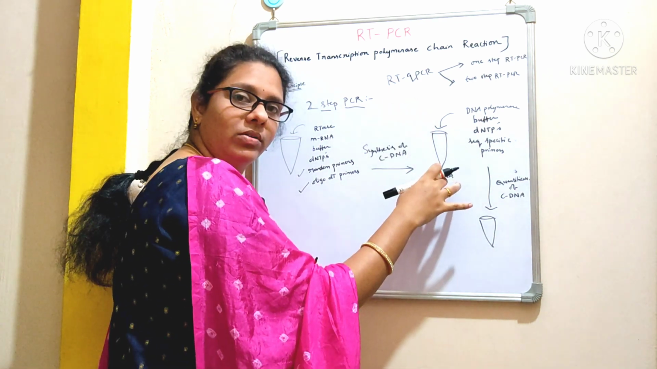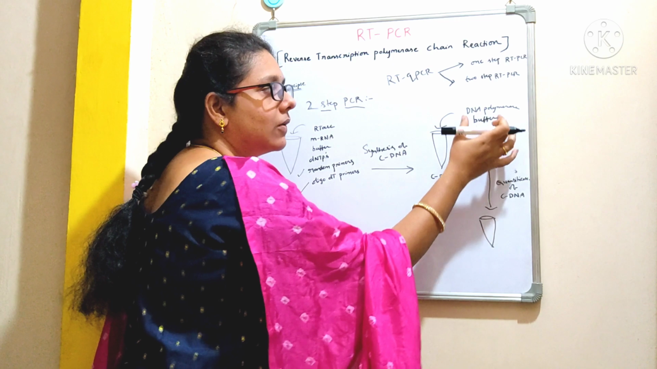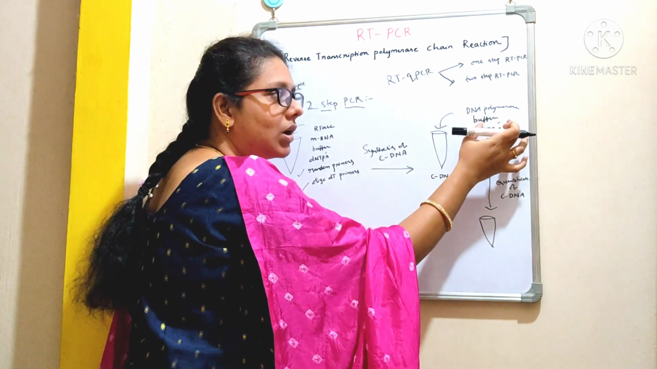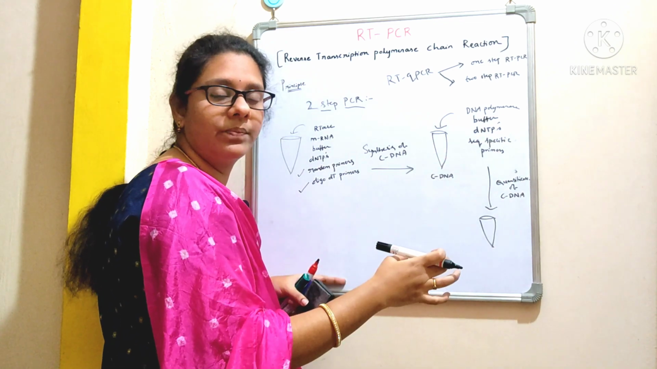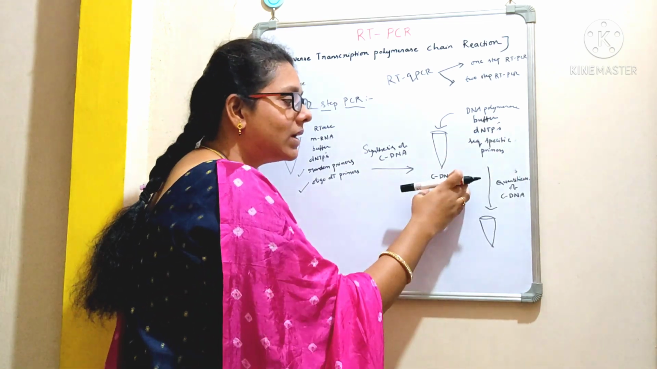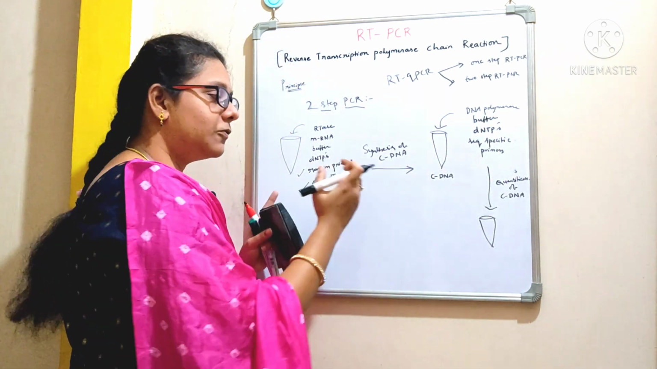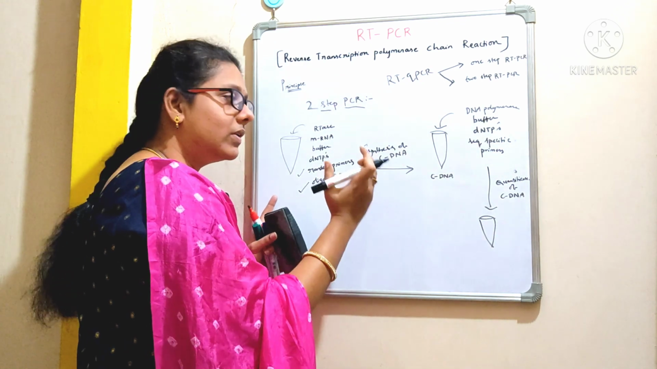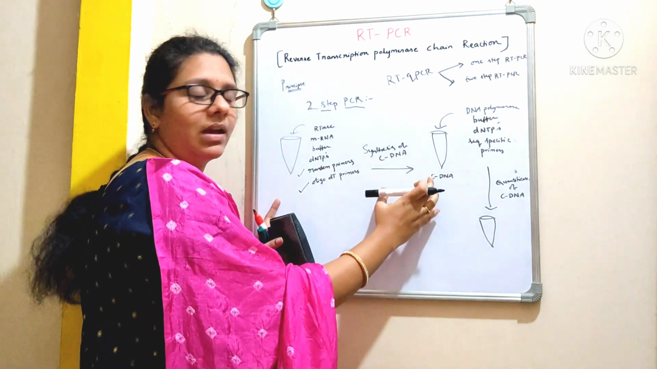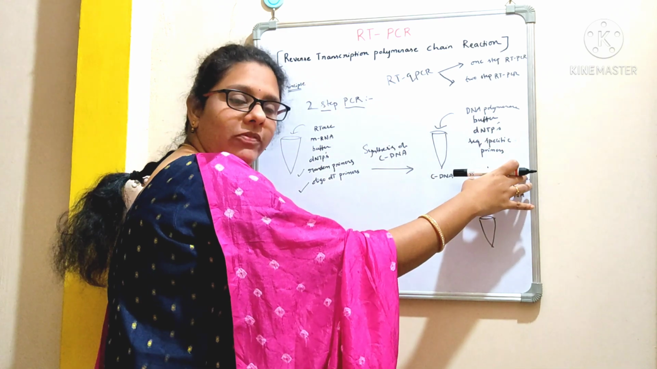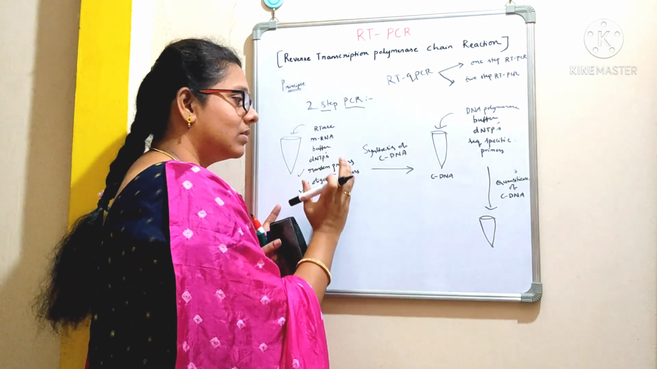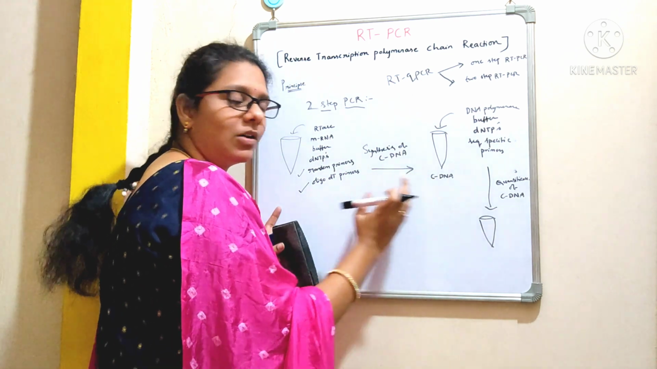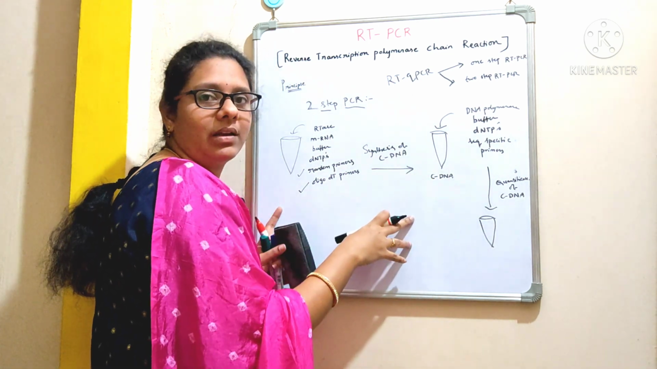Now what are you going to add in the second reaction? We are going to use DNA polymerase, buffer, dNTPs, and sequence specific primers, where we are going to quantify the cDNA. In the first step, what are we going to do? We are going to synthesize the cDNA, followed by the amplification and quantification of cDNA. So here there are two different sets of reactions which we need to carry out.